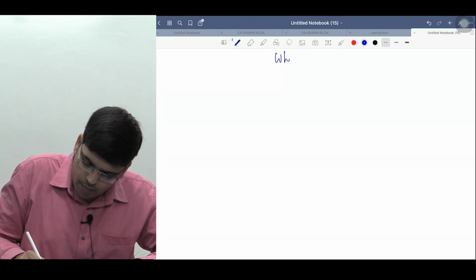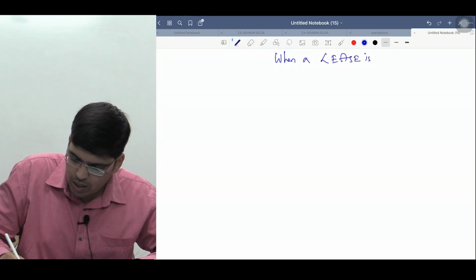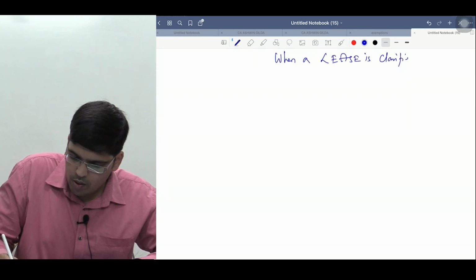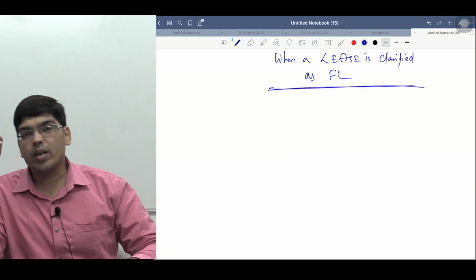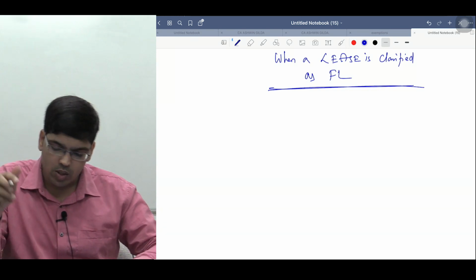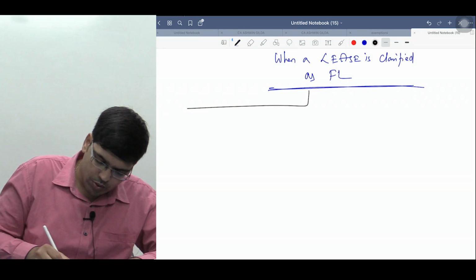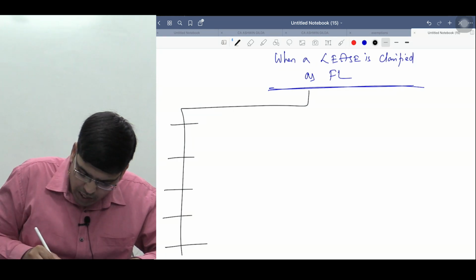When a lease is classified as a finance lease, that is, when you can say that a lease contract is a finance lease. I'll tell you what the importance of a finance lease is slowly, not now. We will understand slowly. ICAI has given 5 conditions.